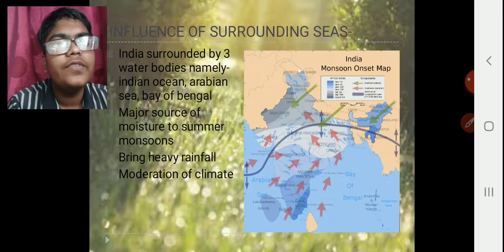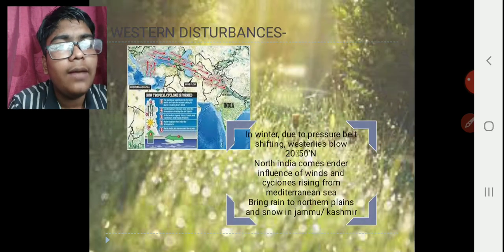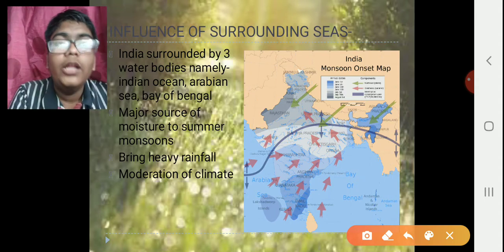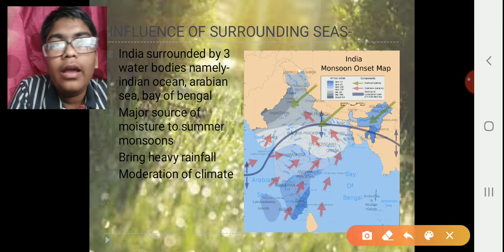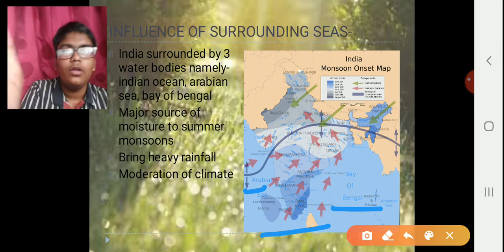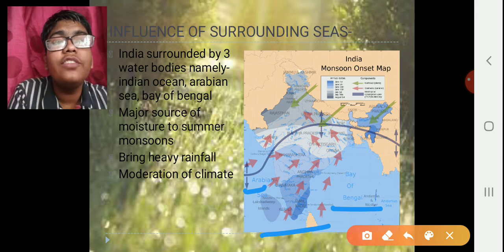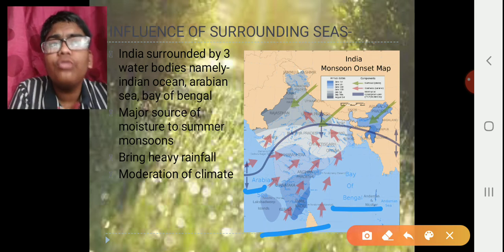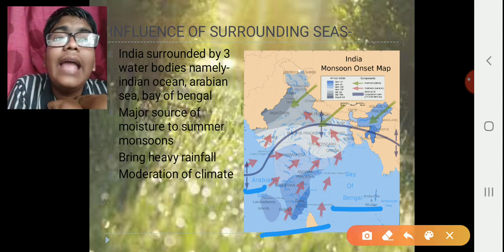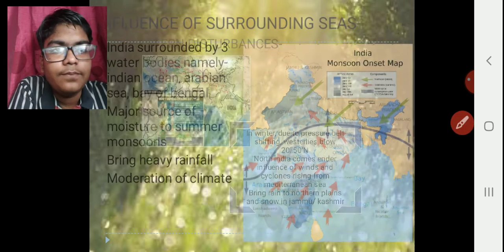Influence of surrounding seas. India, we know, has a peninsular shape, due to which it is surrounded by three bodies: the Arabian Sea, the Bay of Bengal, and the Indian Ocean in the south. These seas are a major source of moisture for the summer monsoons and winter monsoons. They bring heavy rainfall in India. Also, they affect the climate by moderating it at the coast.